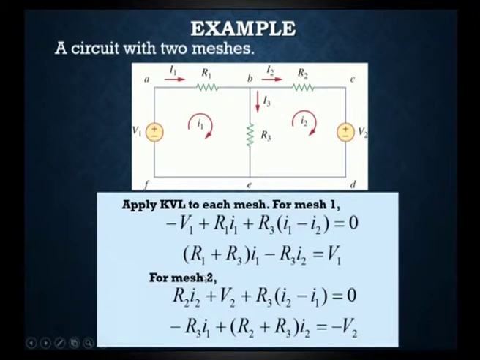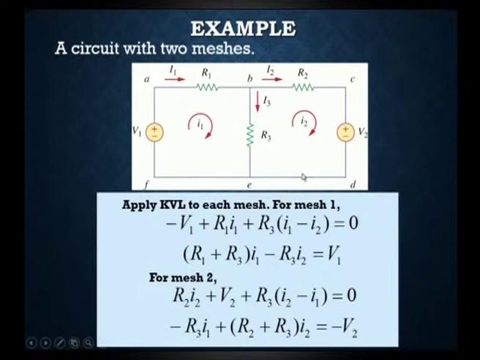Similarly, we apply this to mesh 2. Mesh 2 has V2 as a supply. We start with R2, where the current flowing across R2 is I2, this terminal is positive and this is negative. So the voltage across R2 is R2 into I2, positive. Next, positive to negative is positive, so plus V2.